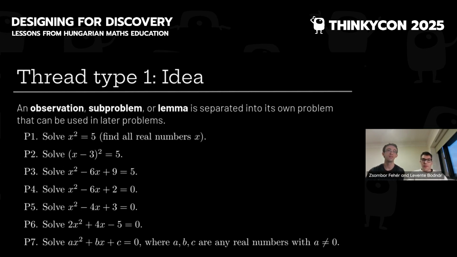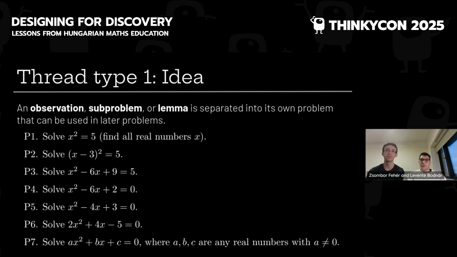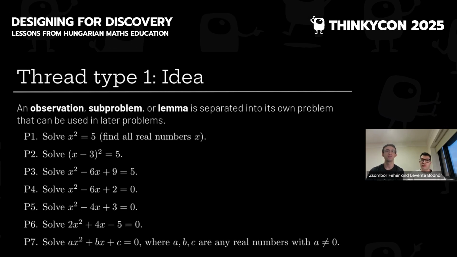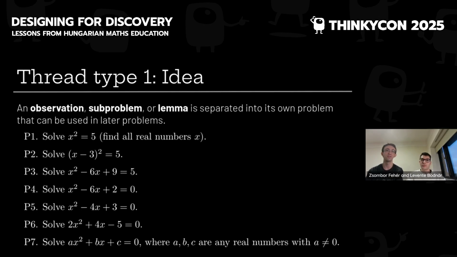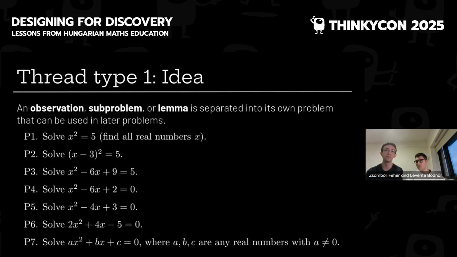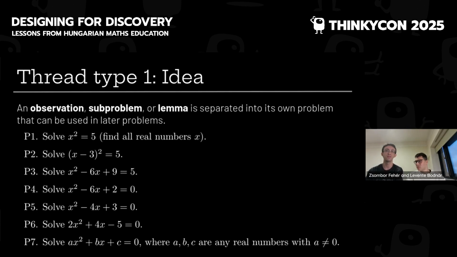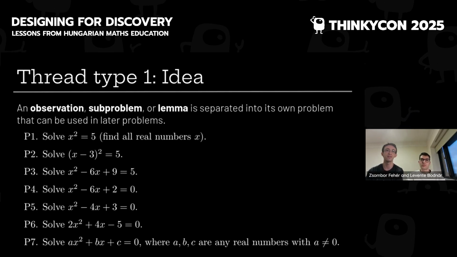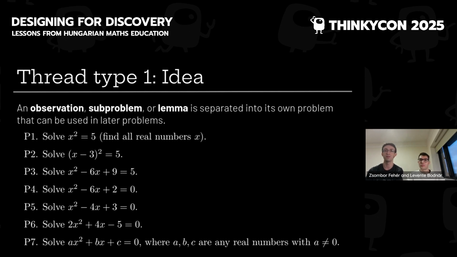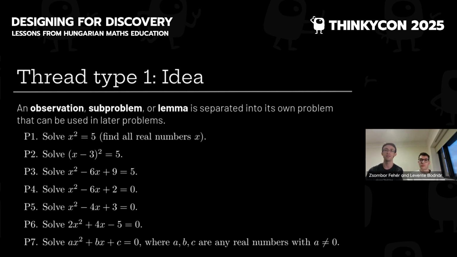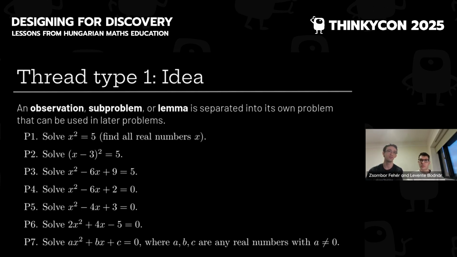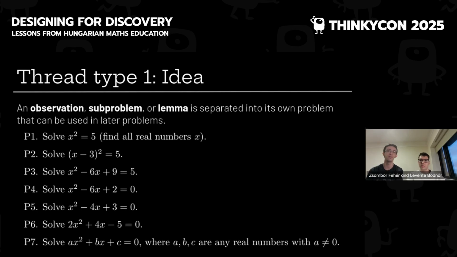So we've already seen an example of a thread, the sequence about quadratic equations. These problems build on each other. Problem 7 would have been too hard on its own, so we separated all the little ideas into separate problems. So that will be our definition for the first type of a thread. An idea thread is when an observation, subproblem, or lemma is separated into its own problem that can be used in later problems. If the thread is long enough, it can build up an entire area of mathematics.